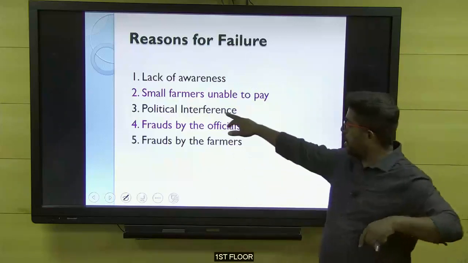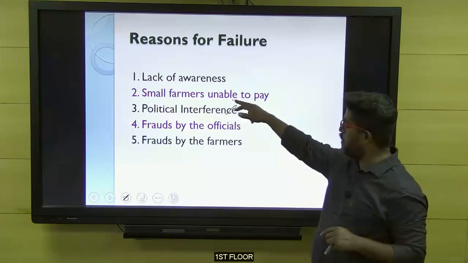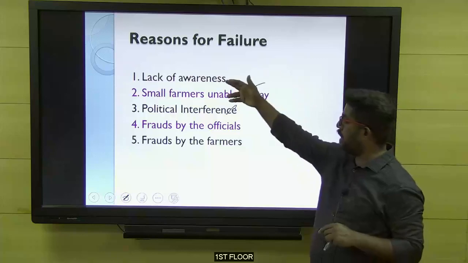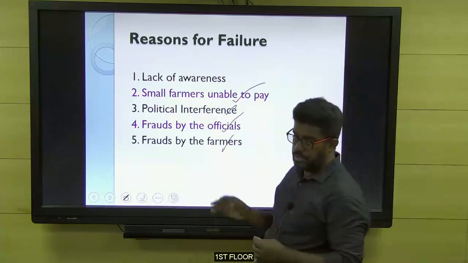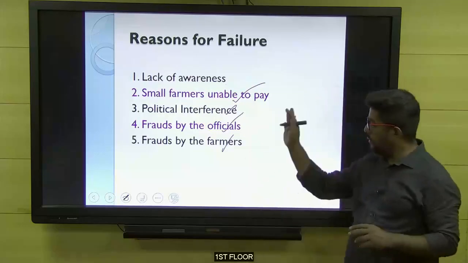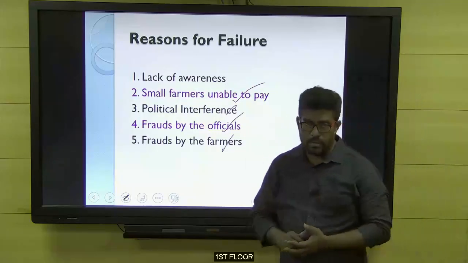So the political nexus, and farmers are unable to pay the huge amount. Lack of awareness, frauds by the officials, frauds by the farmers. These are the points. Now we are going to learn about the next thing. What is the thing?